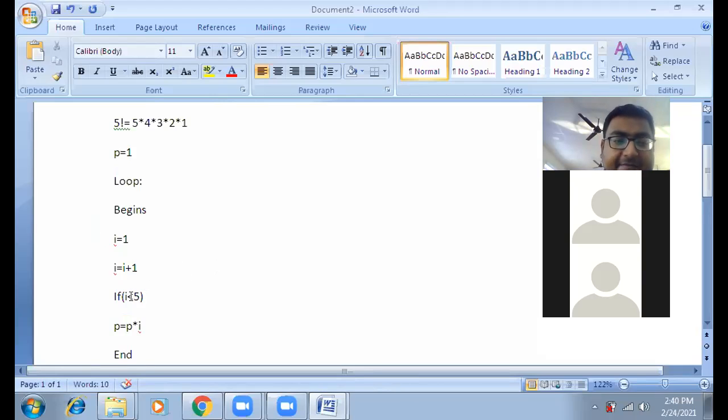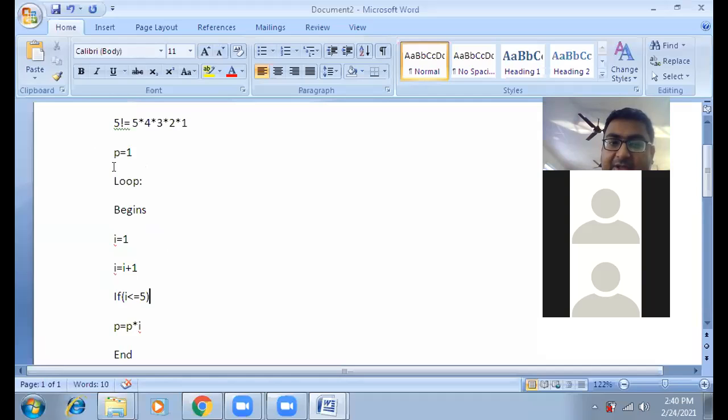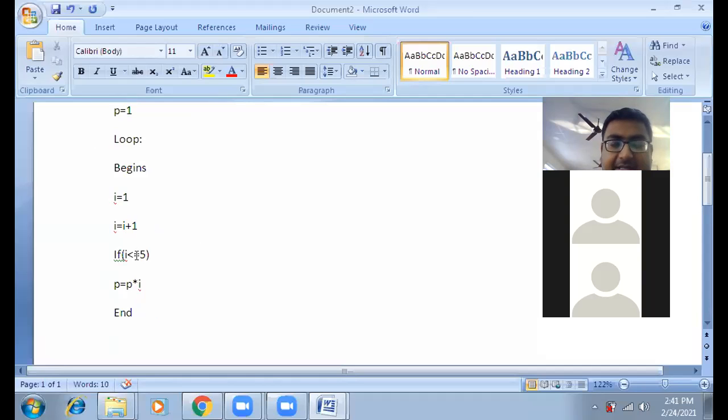Not I less than 5, it should be I less than or equal to 5; until then this loop will continue. I am just giving an overall logic, I am not writing any algorithm or any flowchart. I am just giving an overall logic of how to write the algorithm and flowchart, which you will write by yourself. Okay, I am just giving an overall logic of how to do factorial, right? So I less than or equal to 5.